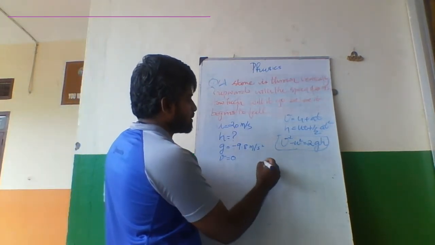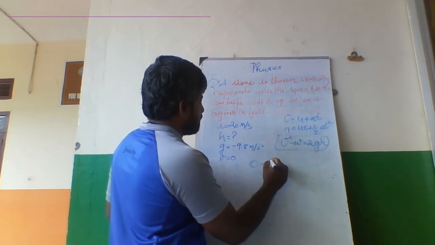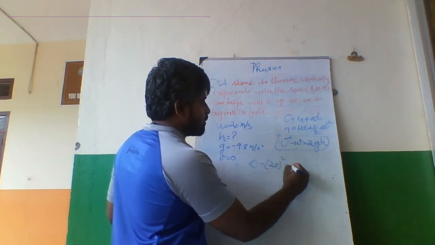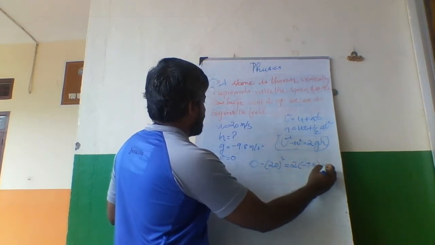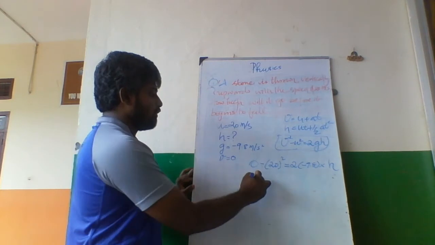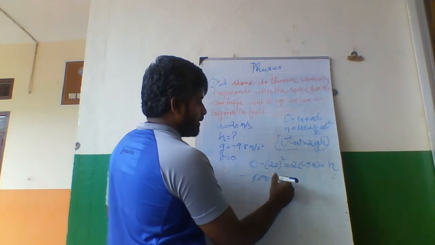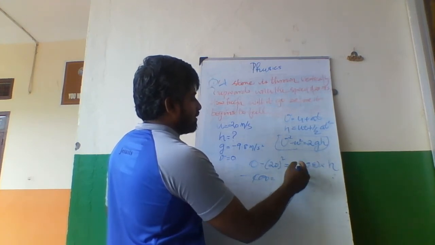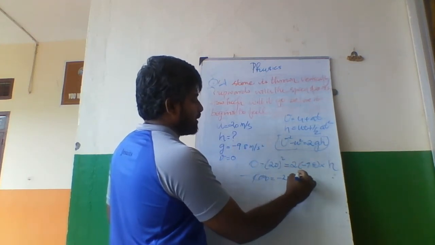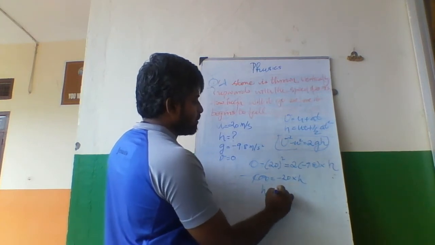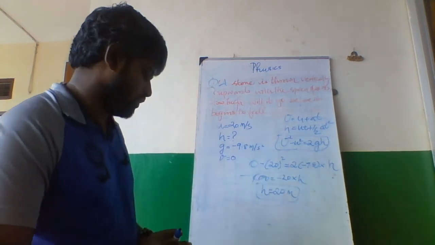V square minus u square. What is v square? Already we know, 0 square. What is u square? U is minus 20 square, 20 square is equal to 2 into g, which is minus 9.8, into h. H only we have to find. So 400 is equal to 2 into 9.8 into h. Roughly, if we take 10 instead of 9.8, minus 20 into h, then h is equal to 400 divided by 20, 20 meters.